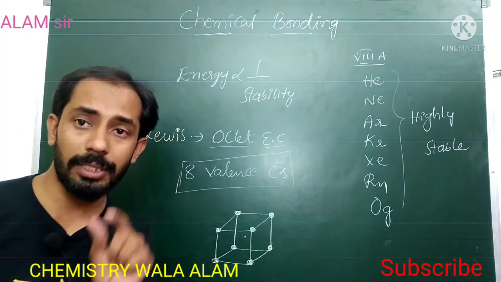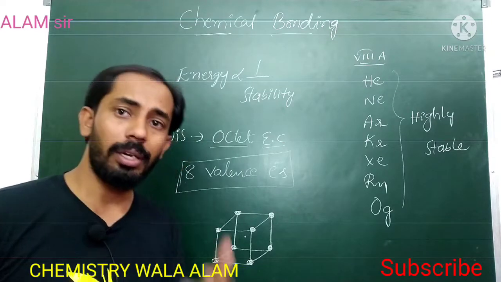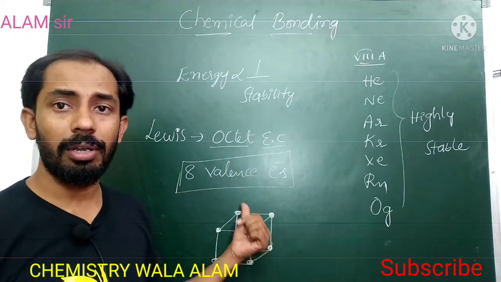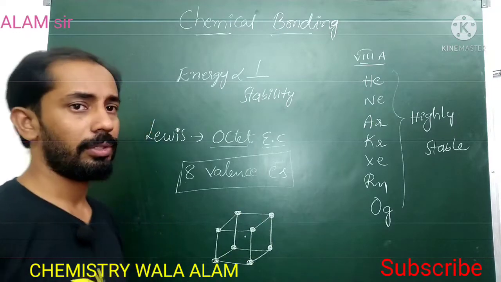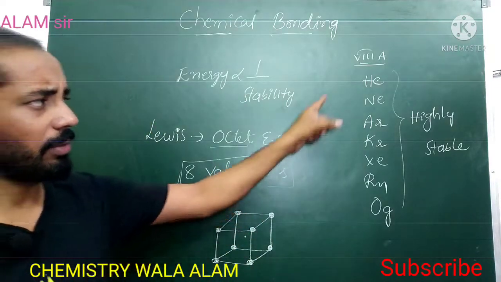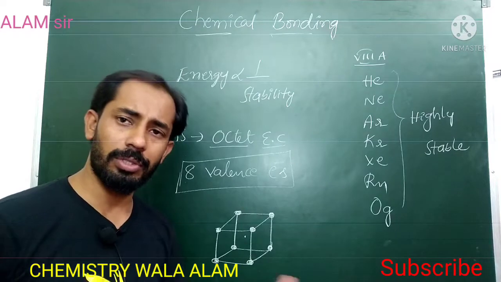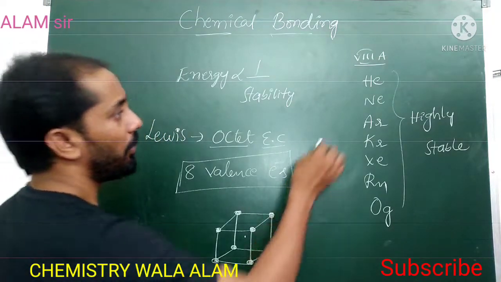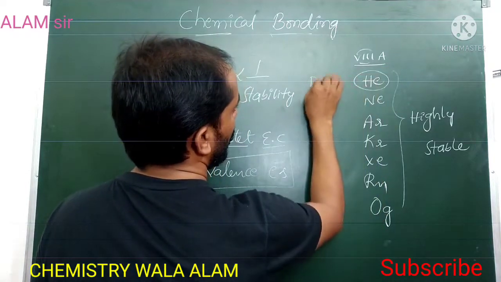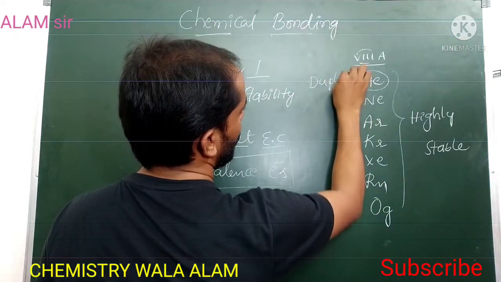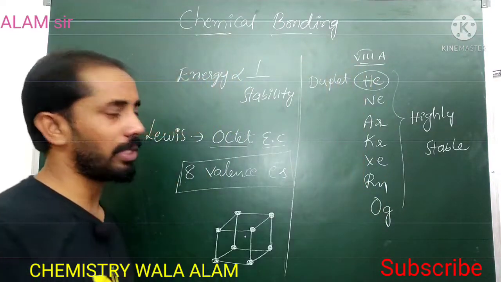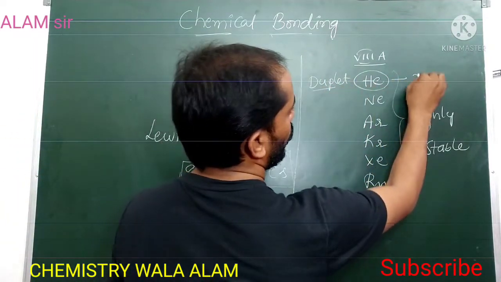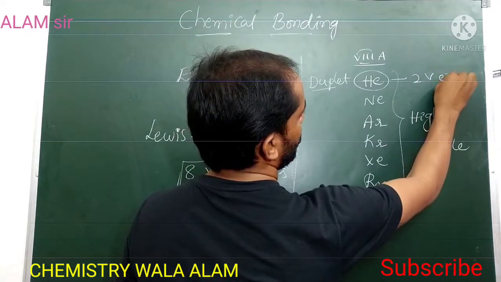That means the tendency of an atom to acquire 8 electrons in its last shell is called octet electronic configuration. So according to Lewis, atoms having 8 valence electrons in their outermost shell are highly stable. However, helium shows duplet electronic configuration. Duplet is nothing but 2 valence electrons.